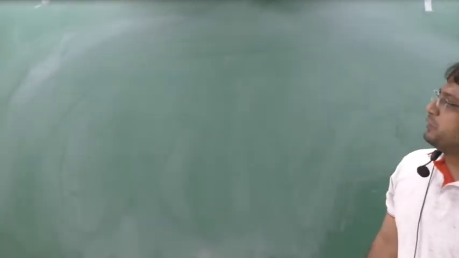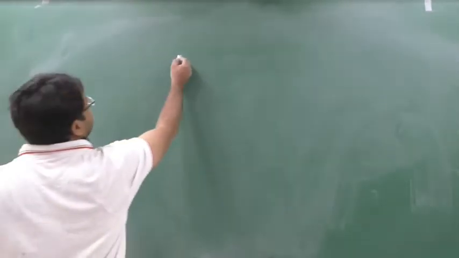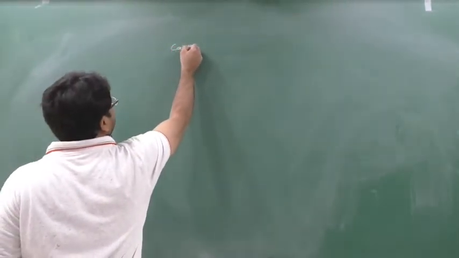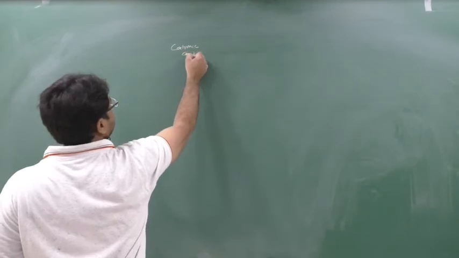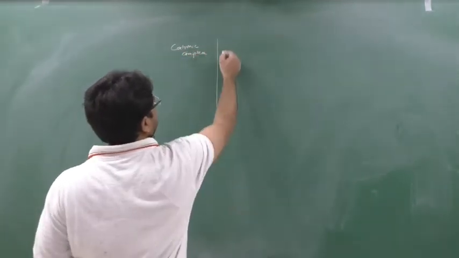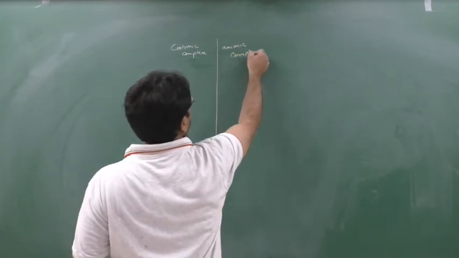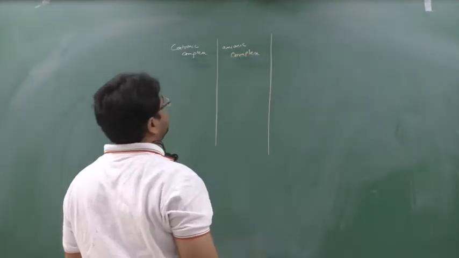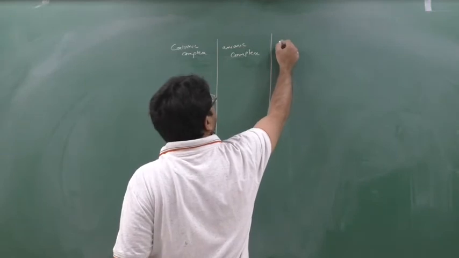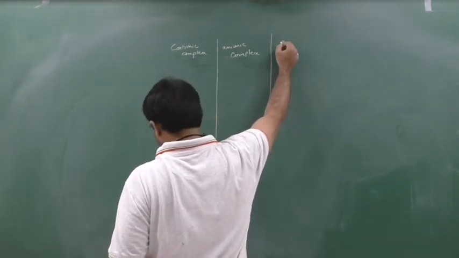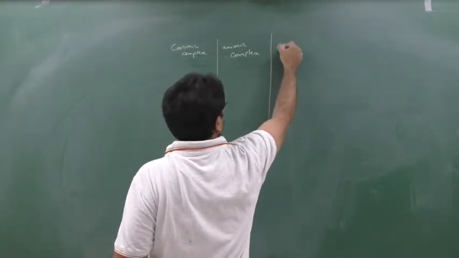Now we'll start to give the names. Before that, I would like to discuss one more thing. Either it will be a cationic complex, or an anionic complex, or a neutral complex.